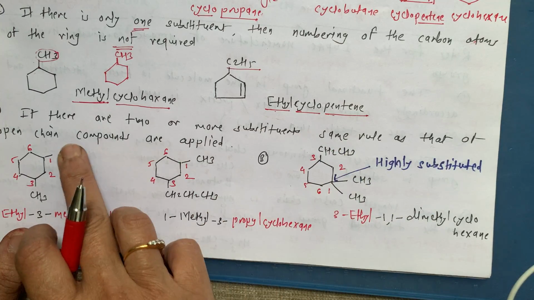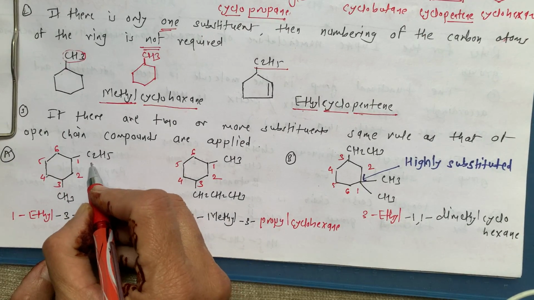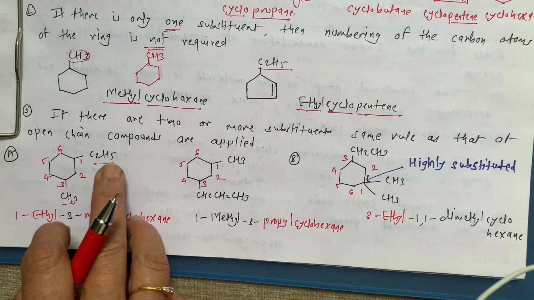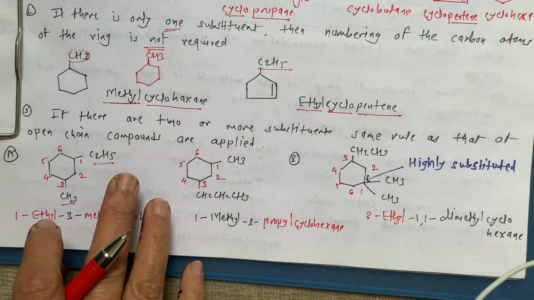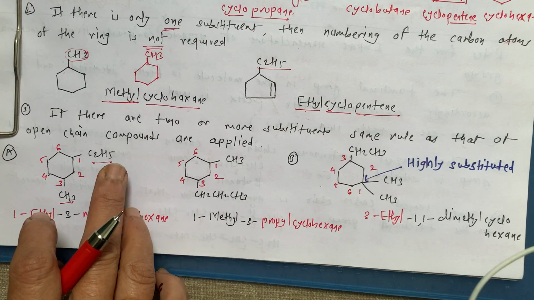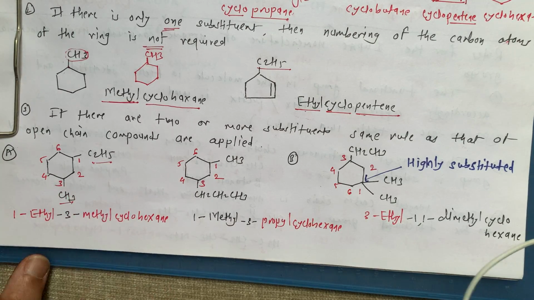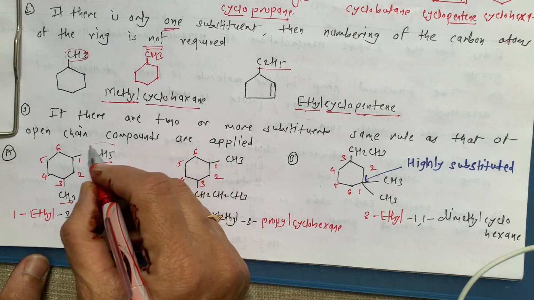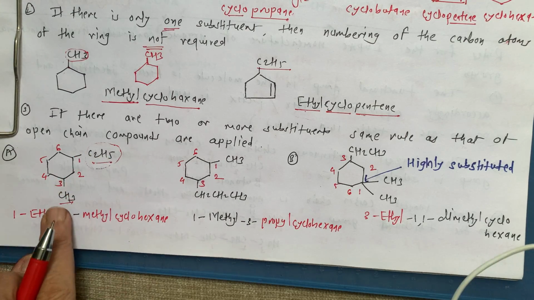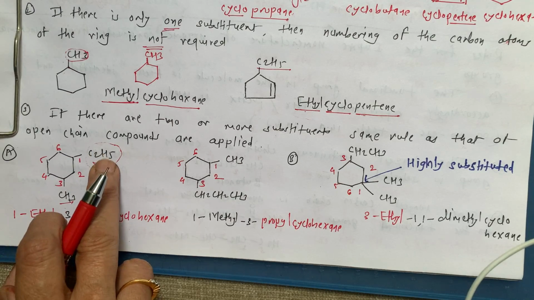Now next rule: if there are two or more substituents, the same rule as for open chain compounds applies. Suppose here it is an ethyl substituent and a methyl substituent. In open chain compounds, we arrange them in alphabetical order. Do you know that rule? Yes, you studied that. According to alphabetical order we have to give numbering. The substituent which comes first, here ethyl because E comes before M, then methyl, so we start numbering from this substituent.